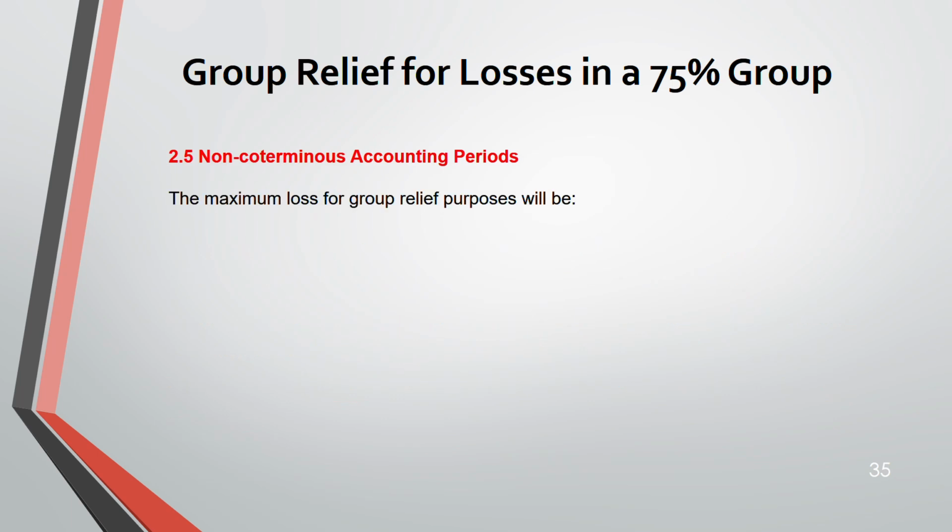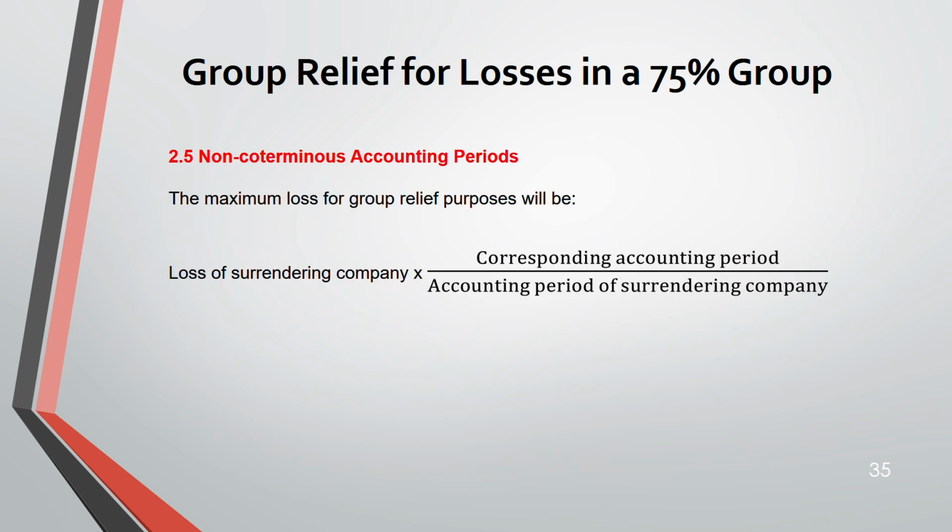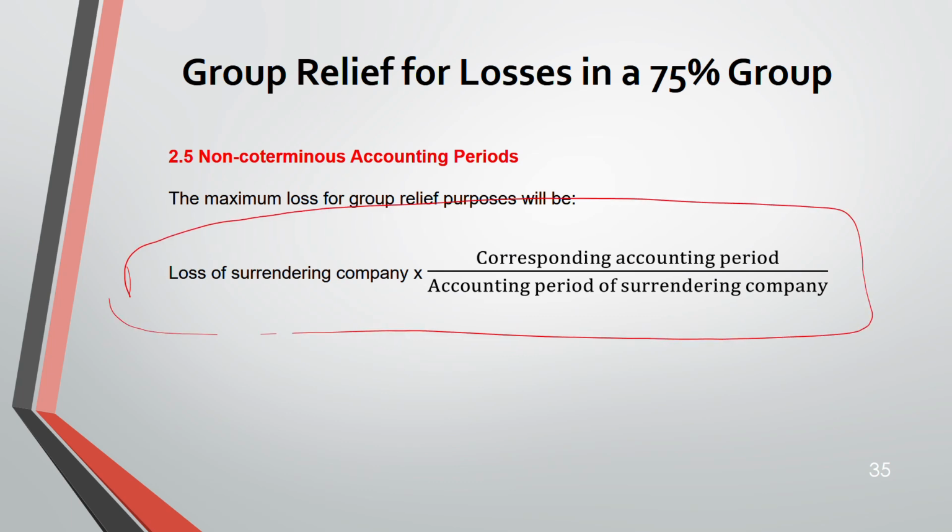So the maximum loss for group relief will be this. Remember this fraction. This is going to be very important. Loss of your surrendering company into corresponding accounting period divided by accounting period of surrendering company. So this is the loss of the surrendering company, and the accounting period of the surrendering company will be here. This is how you remember it, and this is the corresponding accounting period. Now, this is the maximum loss. Loss of whom? Surrendering company.